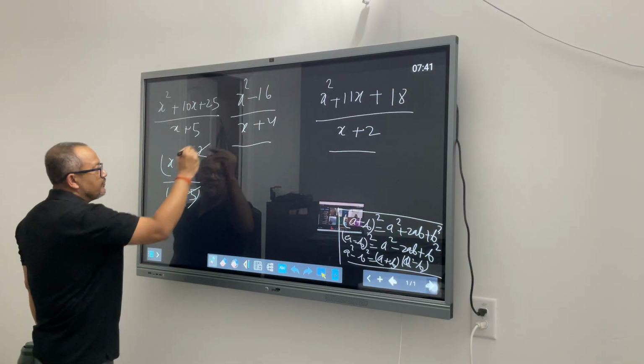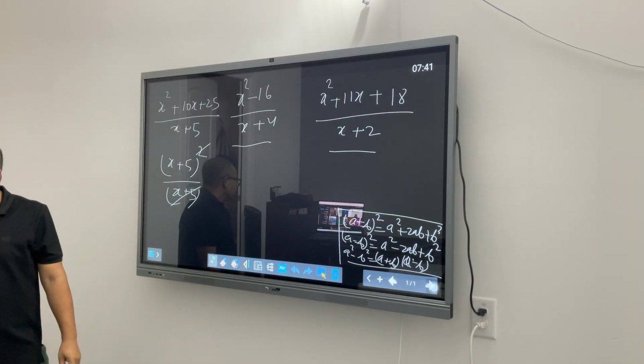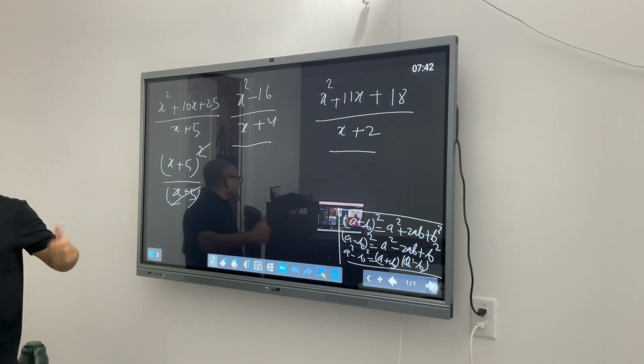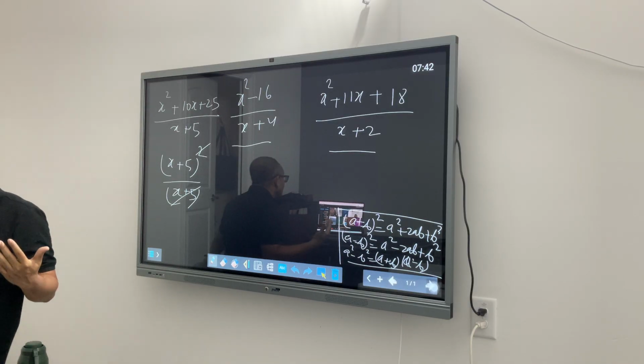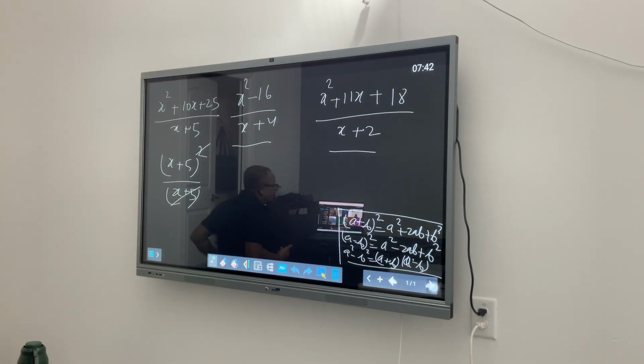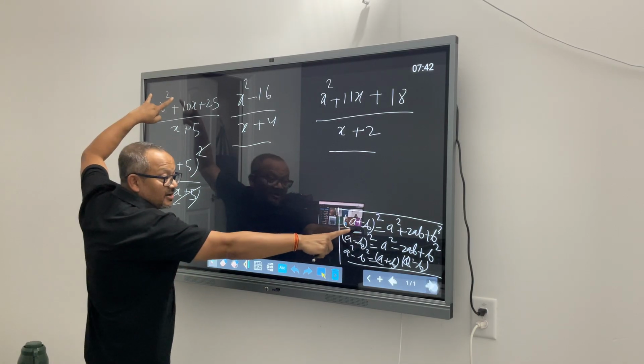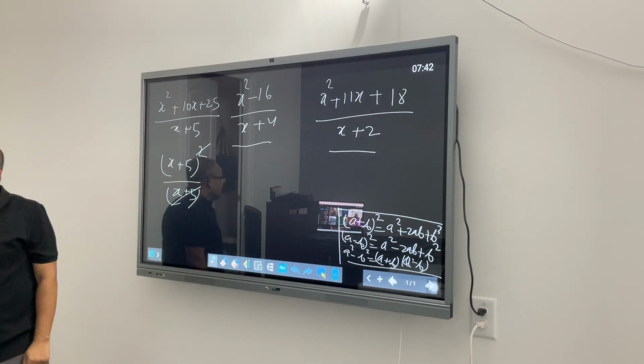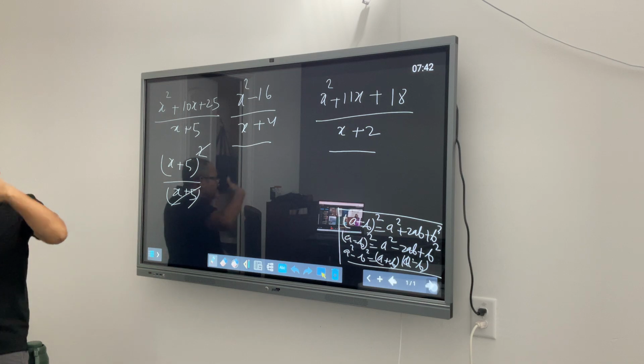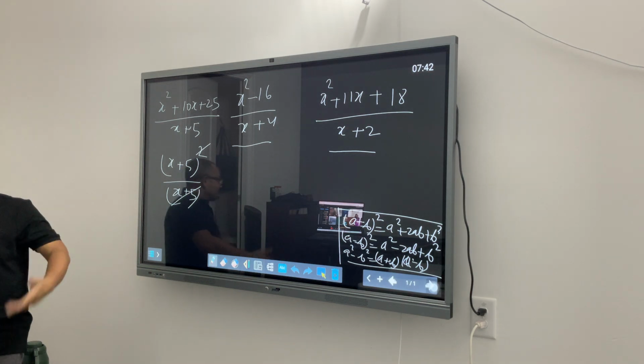You will knock off one in the power, and this is your answer. Why am I saying so? This is where the mind math comes into the picture. In the previous class, when I was explaining things to the kids, I was asking them to solve some problems. They were saying, okay, I am doing mind math. Mind math is not for deriving the answer. Mind math is for mapping this formula. Mind math meaning I am doing calculation in mind.